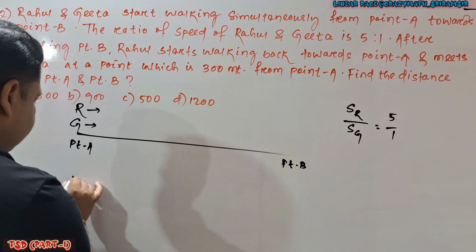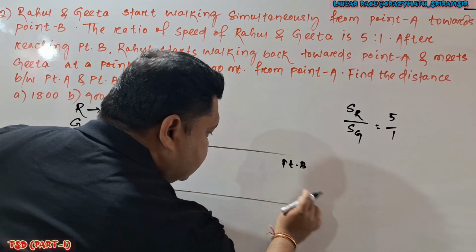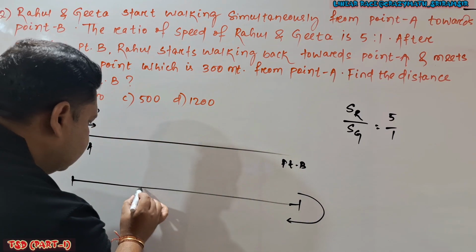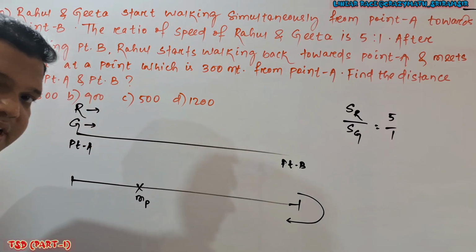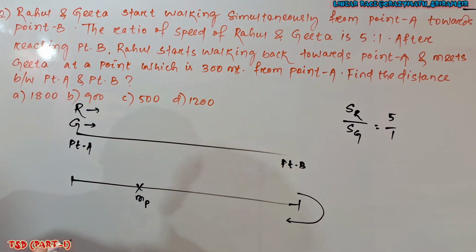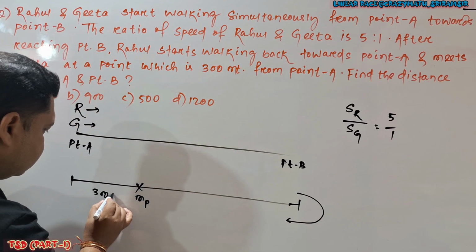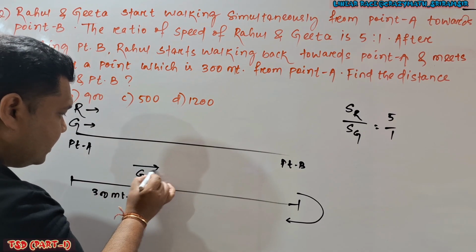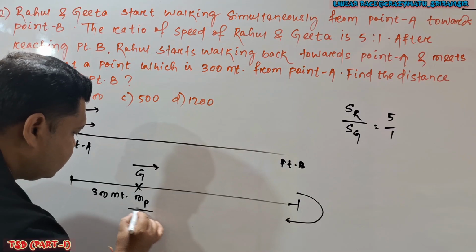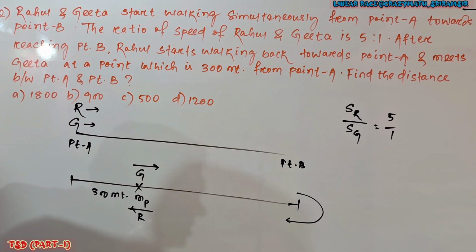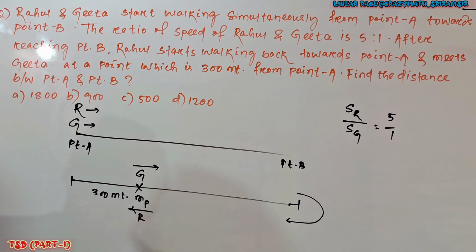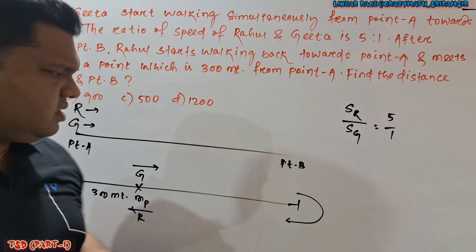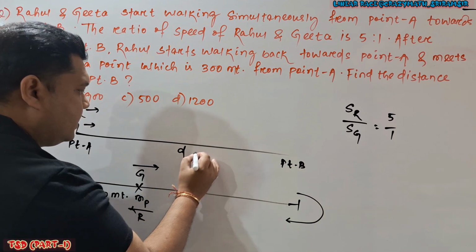So here it is given that after reaching the finishing point, Rahul turns back and they will meet at a point, let's say this is the meeting point, that is 300 meter from A. That means this length is 300 meter. At this meeting point, Geeta moves in this direction, Rahul moves in this direction. This is point A, this is point B. Clear? Then it is given, find the distance between A and B. Acha, distance is not given. You can assume, let's say distance is D meter.